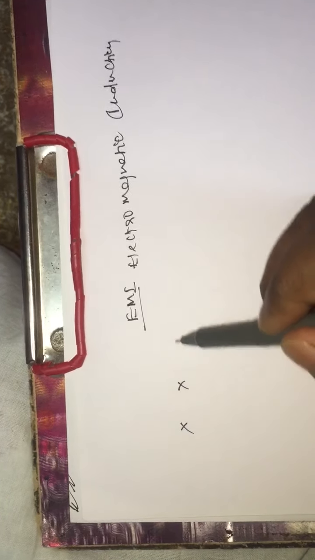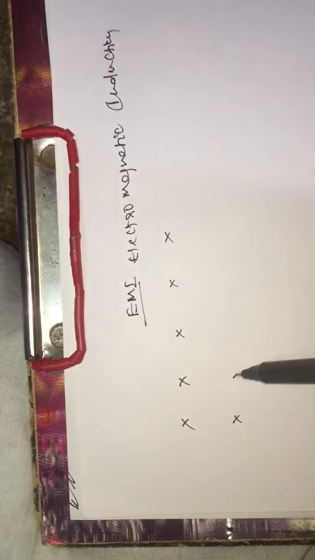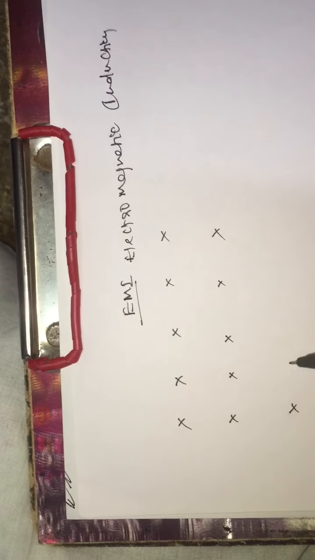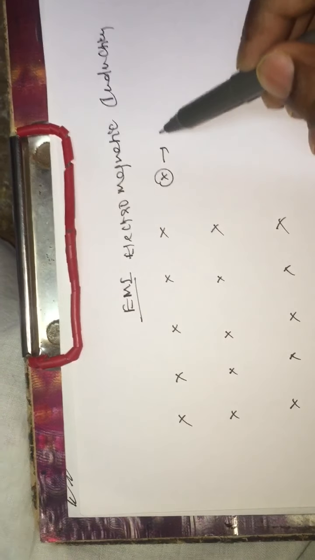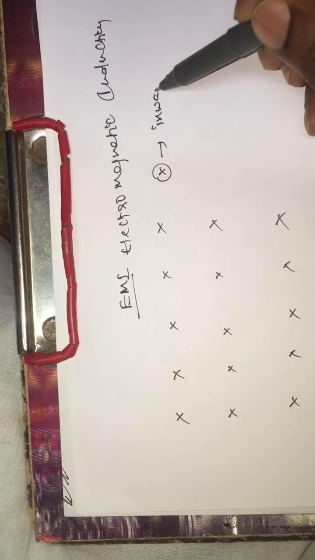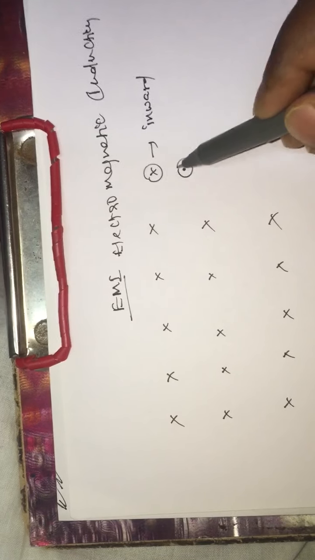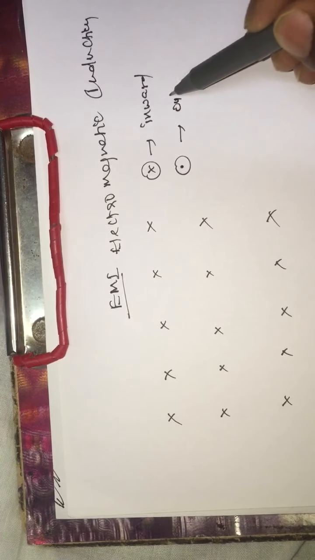Experimental observation: suppose here is the magnetic field. This cross symbol represents that the field is acting inward, which we already discussed, and the dot symbol represents that the field is acting outward.